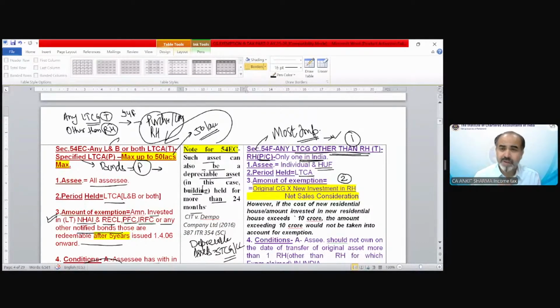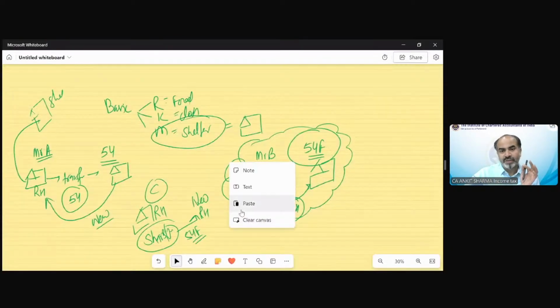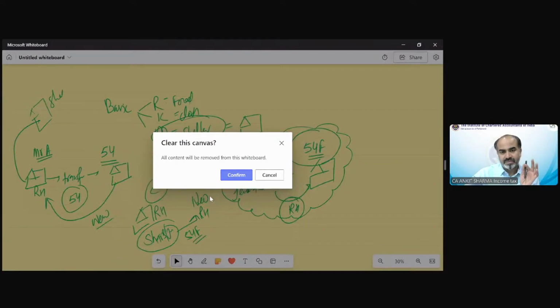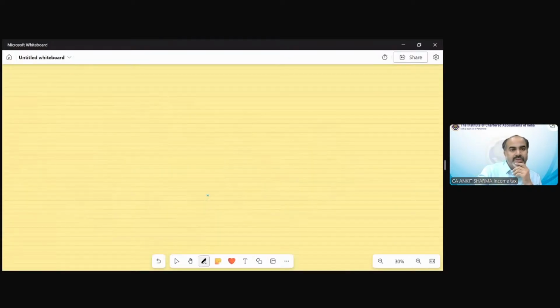But under section 54F, the exemption is proportionate. It's not the complete or absolute exemption. It is a proportionate exemption you can claim by investing such an amount. And that proportionate exemption formula is very useful everywhere in section 54F. You have to use that formula in multiple places. So in normal exemptions, like for other exemptions, if I ask you, what should be the exemption amount? So the exemption amount is equivalent to